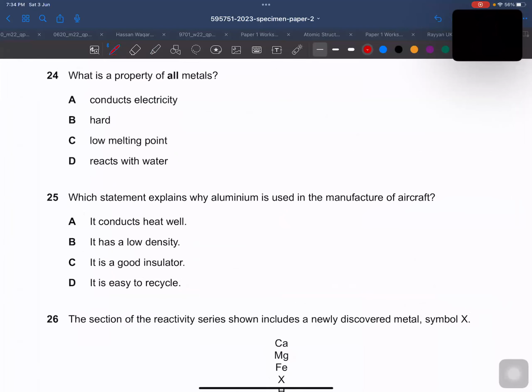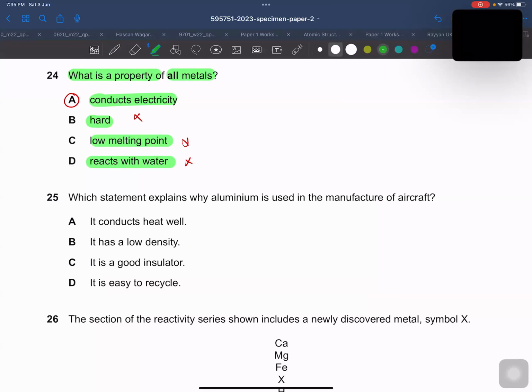Okay, then what property of all the metals? They conduct electricity. Absolutely right. Alkali metals are soft, they have low melting point, and transition metals have high melting point. Not all the metals are going to react with water. So these three statements are wrong, and A is the right statement, because all the metals have the property to conduct electricity. Even mercury, the only liquid metal, still conducts electricity by the delocalized electrons.